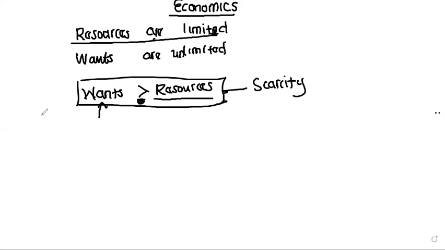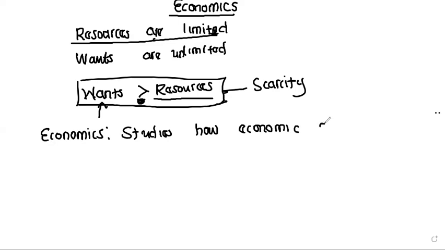Now, where does economics come in? Because of this thing, we now have economists coming up. Economics studies how economic agents make decisions under this condition. I'll explain what economic agents mean.